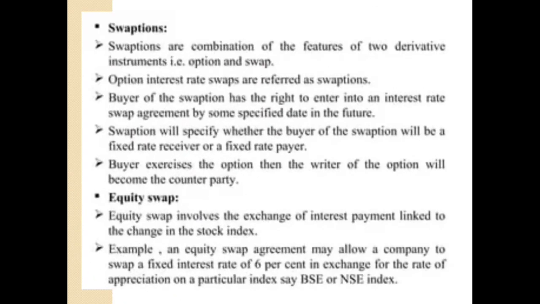Swaptions. Swaptions are combinations of features of two derivative instruments, that is option and swap. Options on interest rate swaps are referred to as swaptions. The buyer of the swaption has a right to enter into an interest rate swap agreement by some specified date in the future. The swaption will specify whether the buyer will be a fixed rate receiver or a fixed rate payer. If the buyer exercises the option, then the writer of the option will become the counterparty.